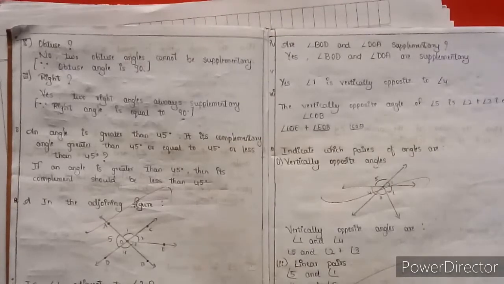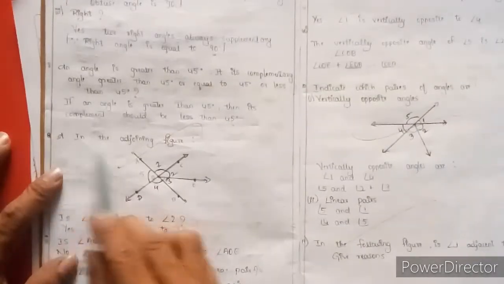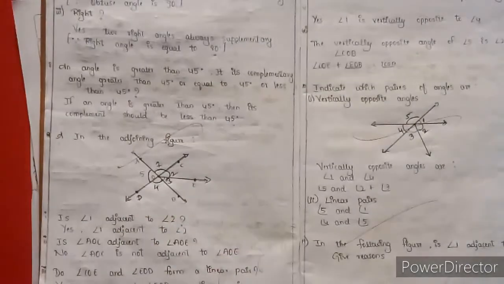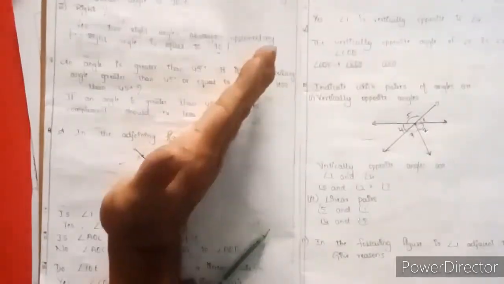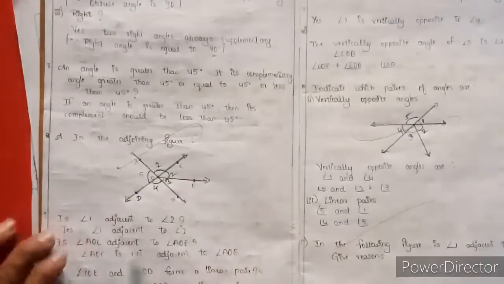Question number 9. In the adjoining figure, the first question: is angle 1 adjacent to angle 2? Yes, because angle 1 and angle 2 are adjacent angles.